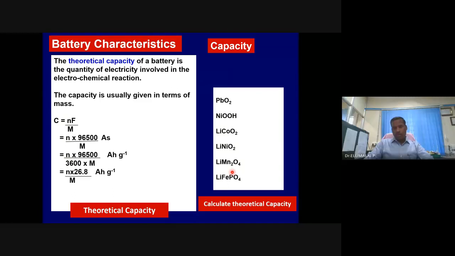One of you please take the complicated one, LiMn2O4. You need to know how many electrons are involved in the reaction and what the molecular mass is. It is a compound, not like lithium metal or manganese metal or oxygen atom, so you have to take the molecular mass. Take the mass of lithium, manganese and oxygen, add them together, and you get the mass of this compound.